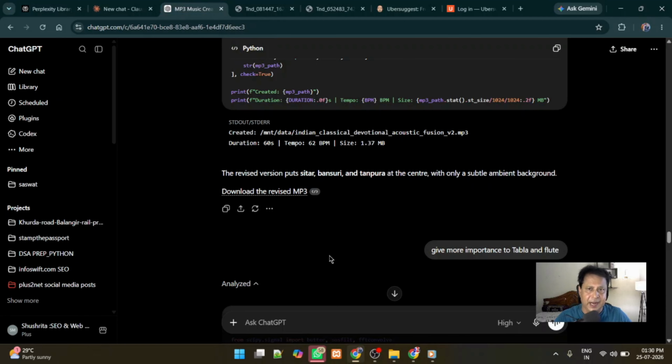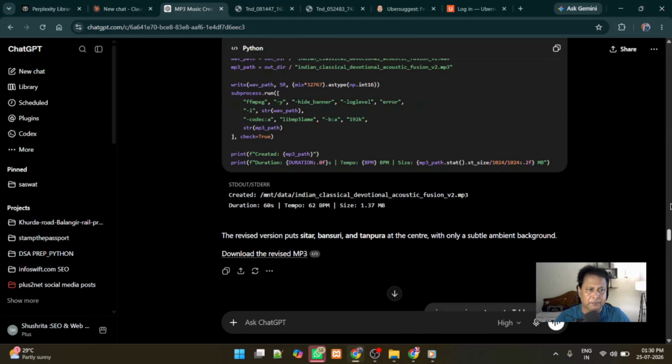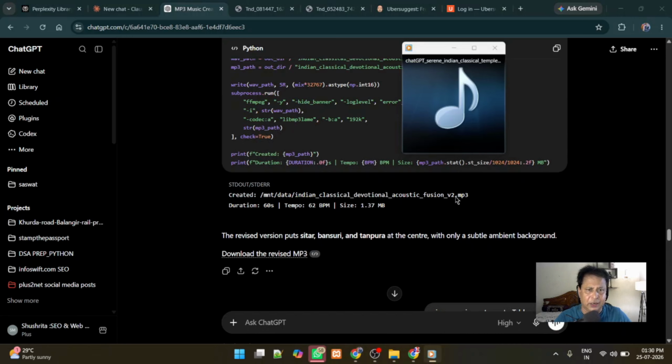Very specifically, I asked ChatGPT to give more importance to tabla and flute, but it has again run the same Python code, and here is the output I got. I can show. Yeah, it is.